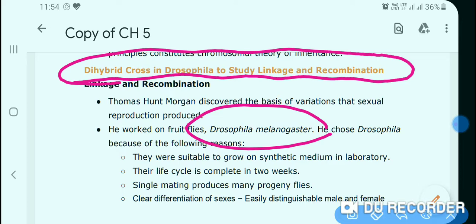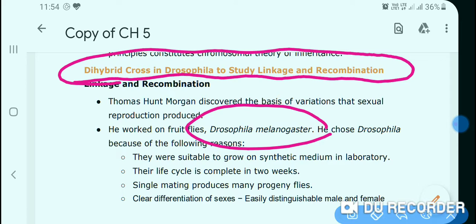That means the genes were not so much segregated. So why were they not segregated? This was the question at that time. And this was a new concept, that is linkage.